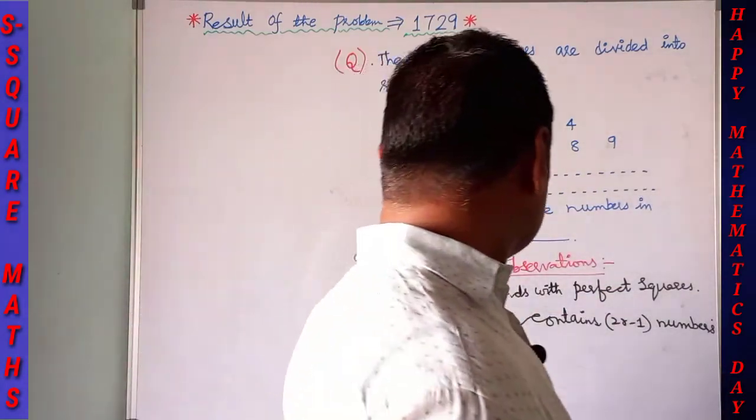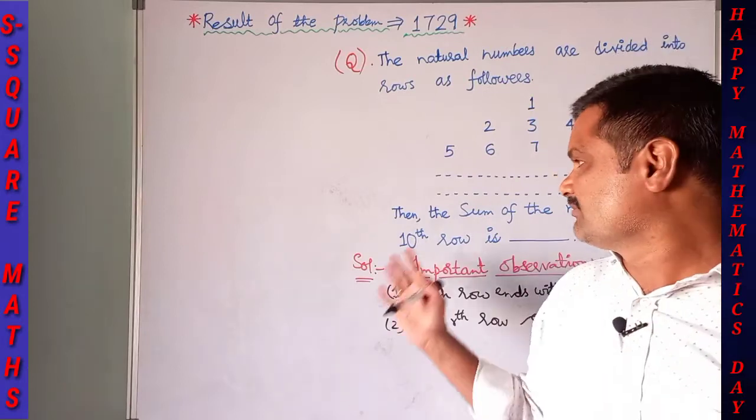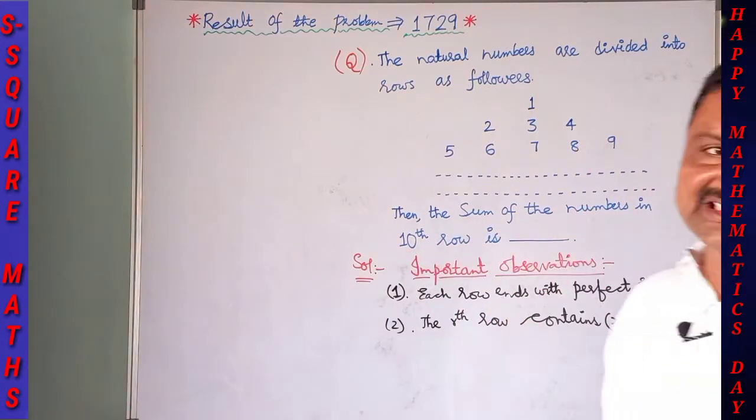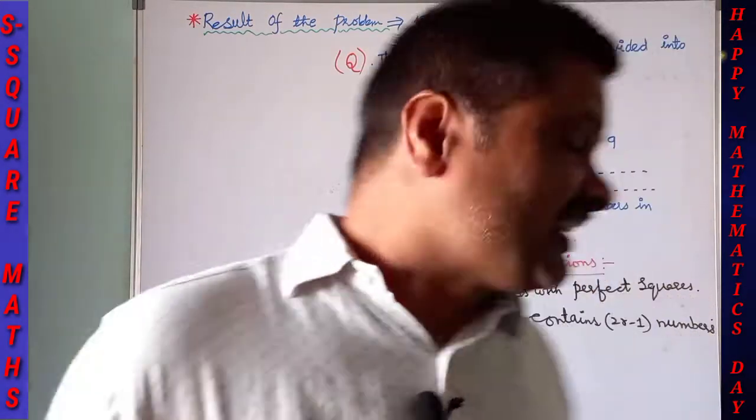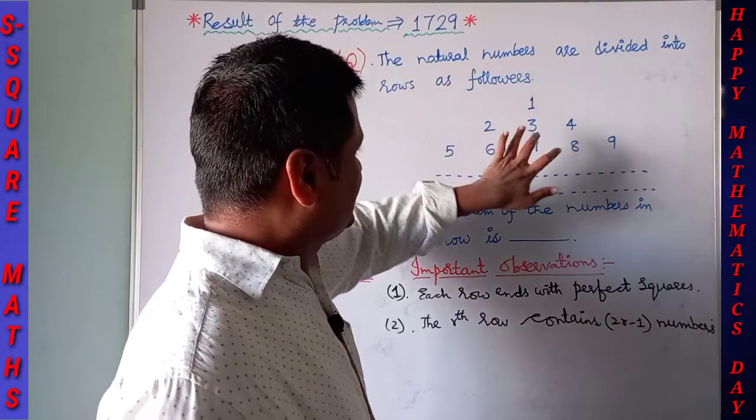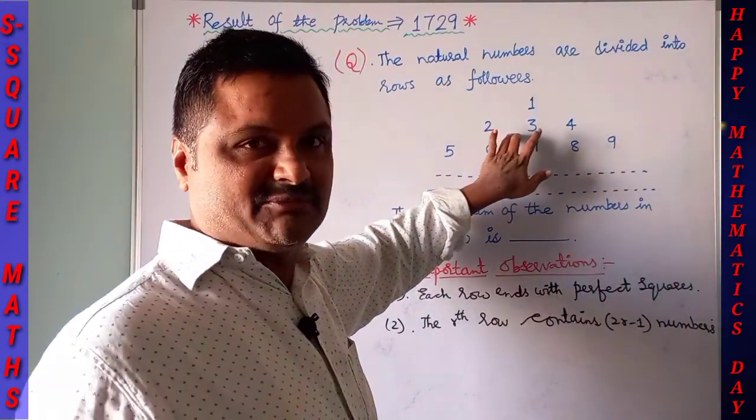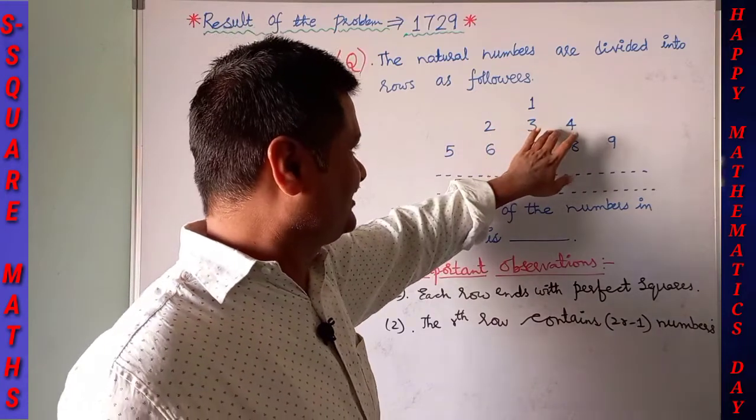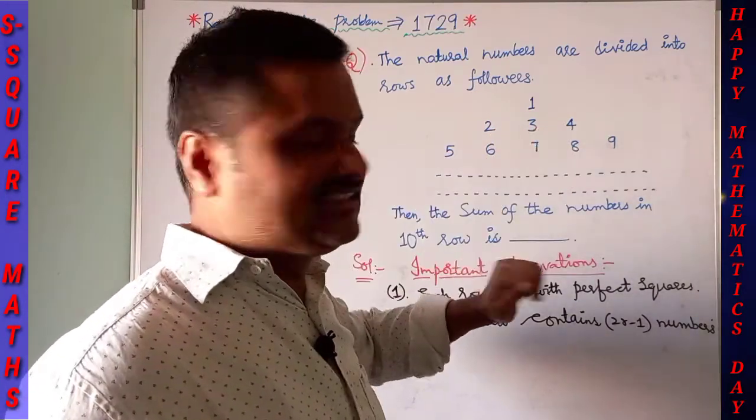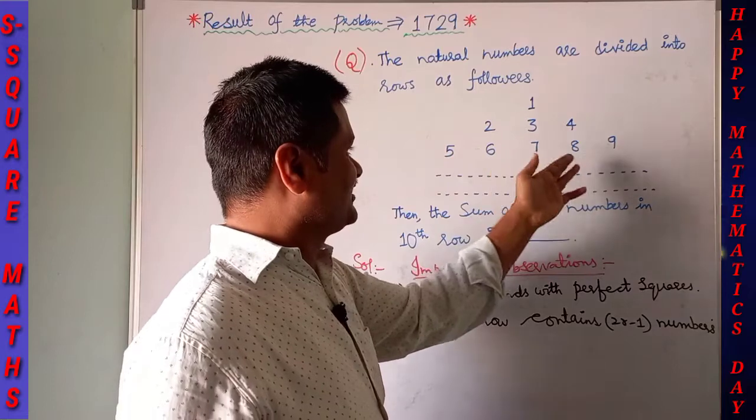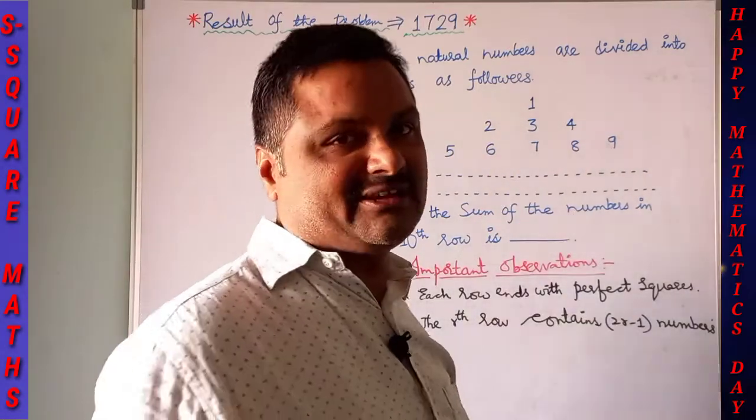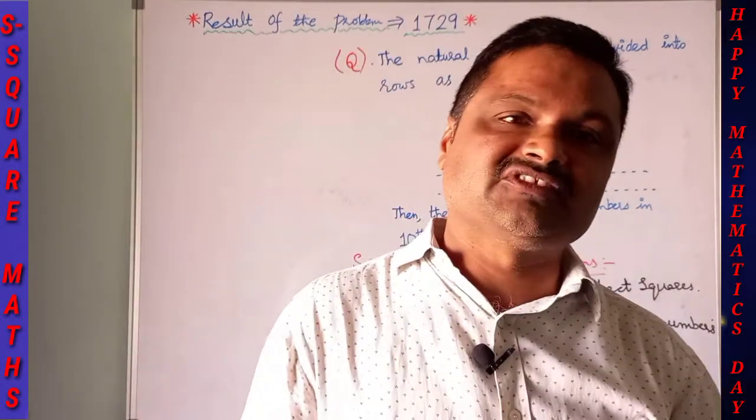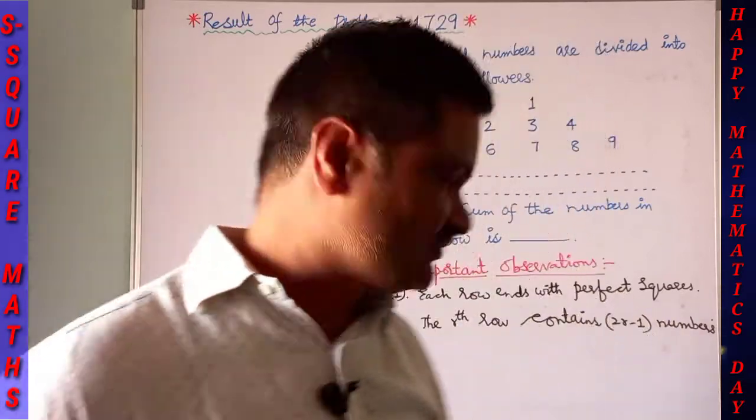Under these circumstances, we have to determine the sum of the numbers in the 10th row. Here the first row has 1 number. The second row has 3 numbers, 2 plus 3 plus 4, which is 9. In the third row, 5 plus 6 plus 7 plus 8 plus 9, you are going to get a number. Like this we have to determine the sum of the numbers in the 10th row.